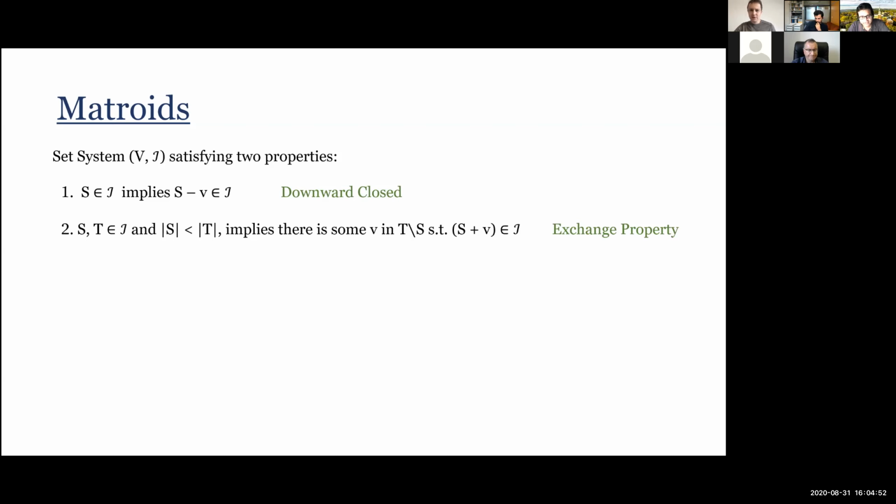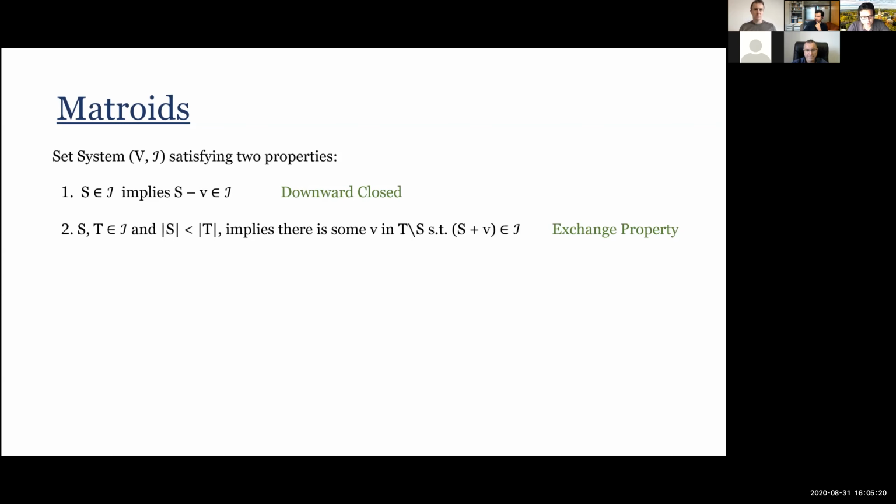The property that is important is the exchange property, which says that if I have 2 independent sets, S and T, and the size of S is strictly less than the size of T, then there is an element v in T, which is not in S, that I can add to S, and S plus v remains independent. If you've seen this for the first time, this might be hard to visualize,